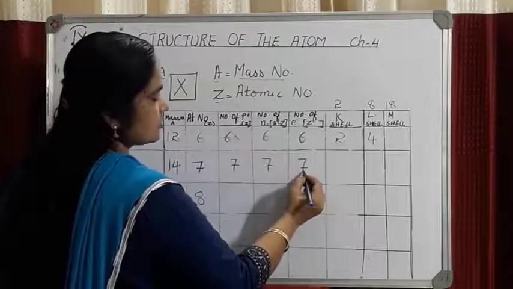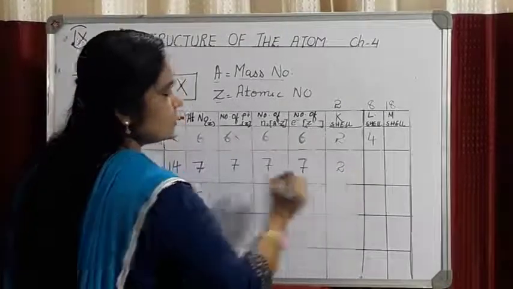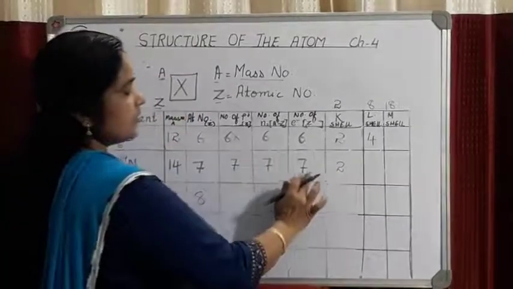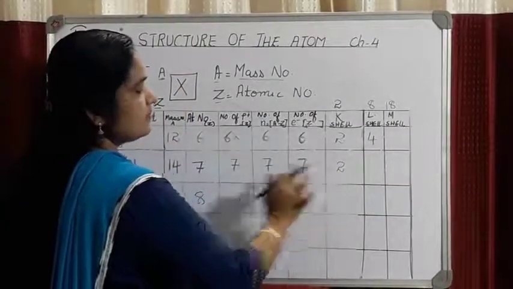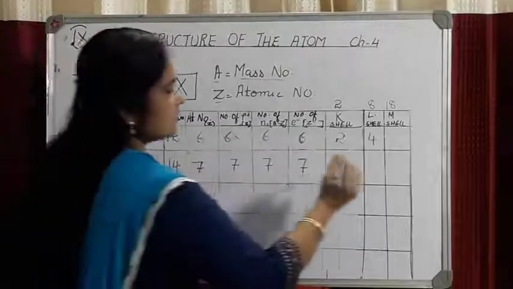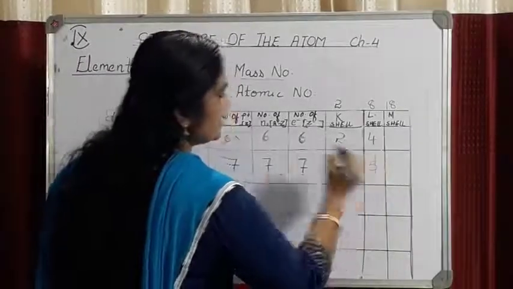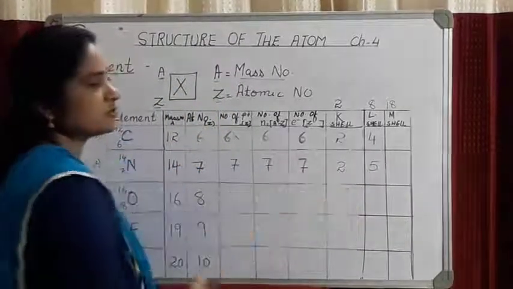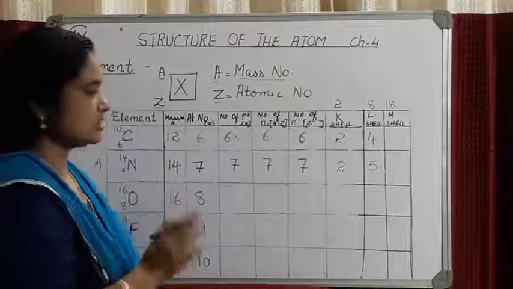Out of 7 electrons, 2 electrons will be occupying the first shell, K shell. So how many electrons are remaining? 7 minus 2, 5. So 5 electrons will be occupying the next shell, because the maximum number of electrons which can be present in the K shell is 2.